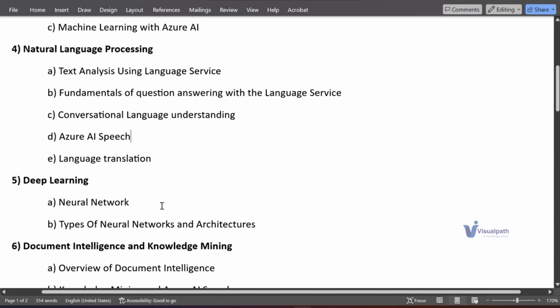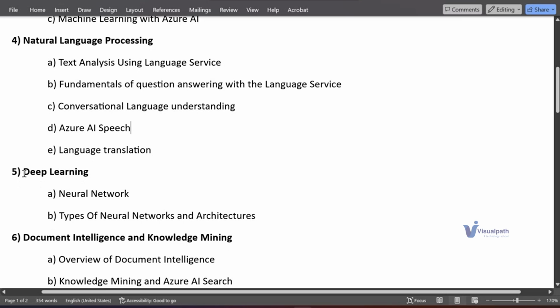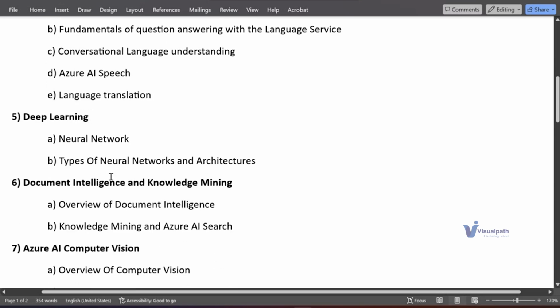And one more subpart is deep learning. Deep learning is a subpart of machine learning. We'll be discussing neural networks, what a network is, what types of neural networks there are, and what different architectures are present in neural networks. And where they are used. All these things you'll be learning by using this deep learning concept.